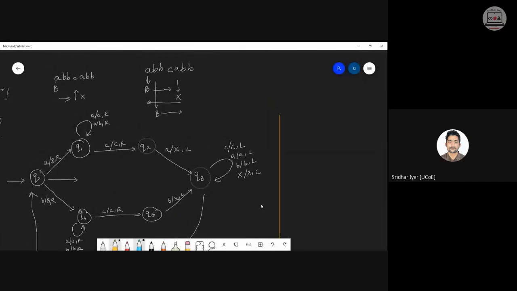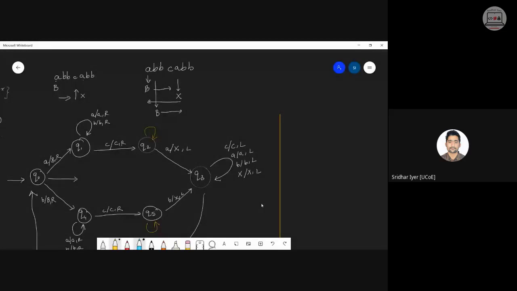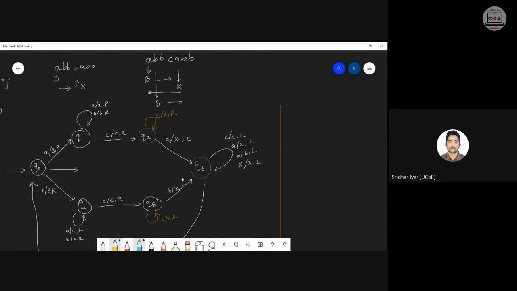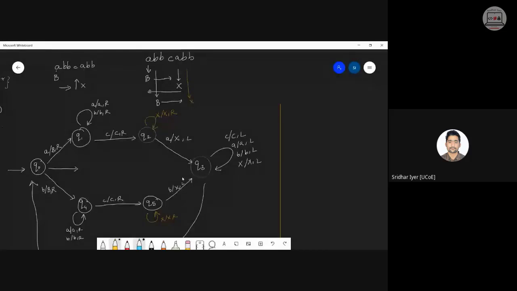So once you encounter an X in either Q2 or in Q5, you are going to bypass it because that is not needed, right? We are going to find the character which is after C. That needs to be compared with the character which you have read, right? So the same thing will happen over here. I will bypass this X and keep moving to the right. जैसे B आएगा, B को again I will replace by X and now I will start moving to the left.